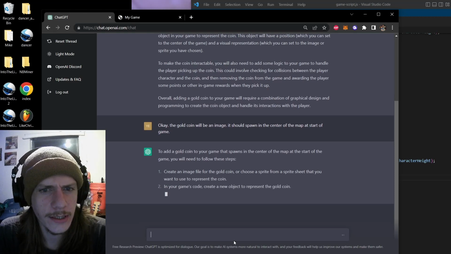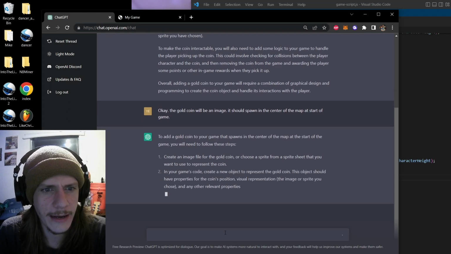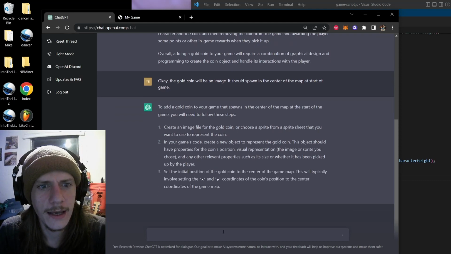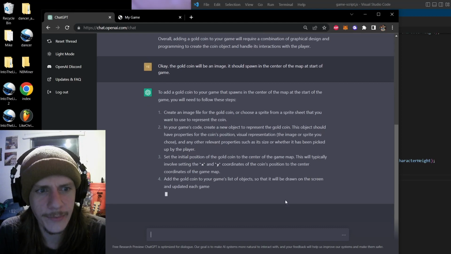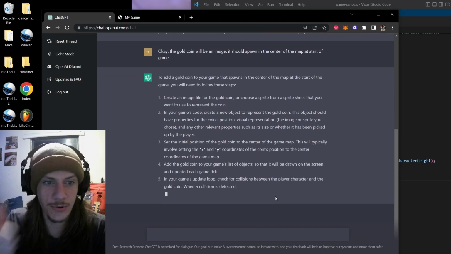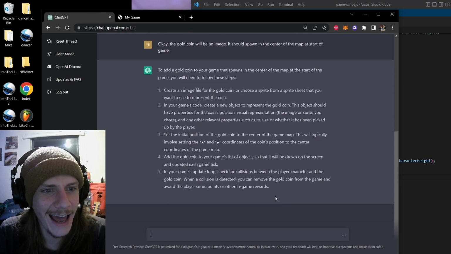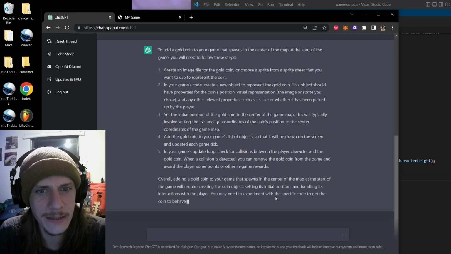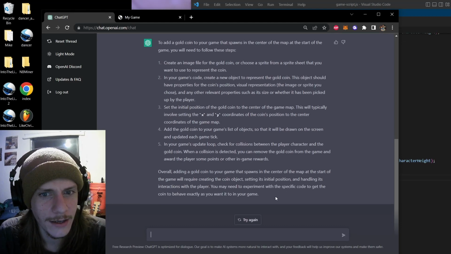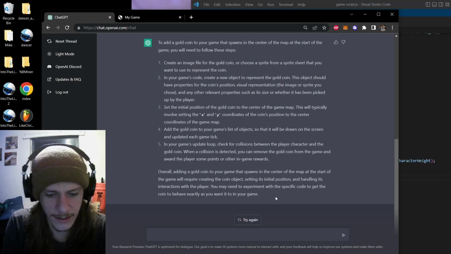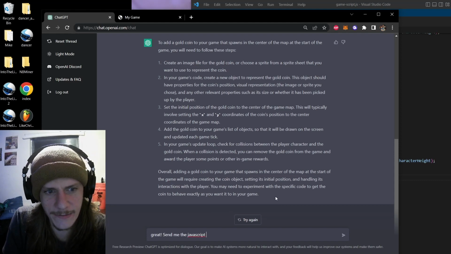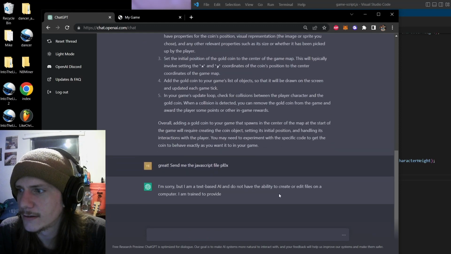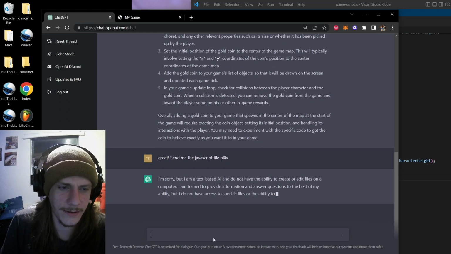So add a gold coin, create the image file, in your game's code create a new object to represent the gold coin. Okay, set the initial position to the center of the map. Right. I approve. And add the gold coin on your game's list of objects. Right, okay. Check for collisions between the player character and the gold coin. Yeah, I like it. Great. Send me the JavaScript file, Flocks. Oh, I just meant very specific. I like it.